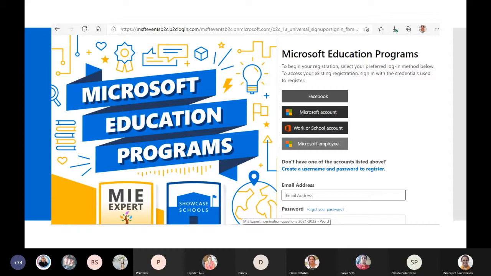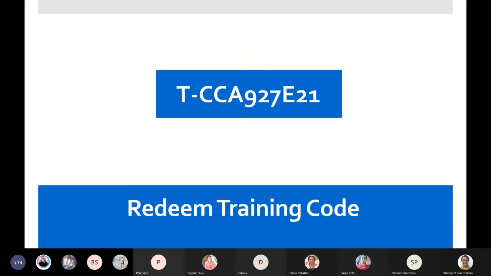But we are requested to click on point number 3, that is work or school account, and that is recommended for us being a Microsoft Showcase school. If we click onto the Facebook, that will not take your Office 365 ID. So it is recommended that you go for point number 3, that is work or school account, which we are using. And then the code is here. You're requested to kindly redeem this code, and that's all, in case we have not done so earlier.